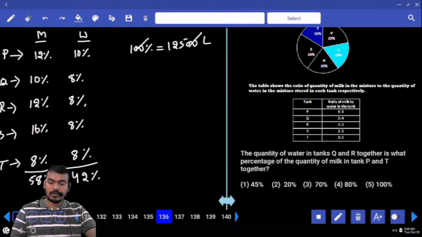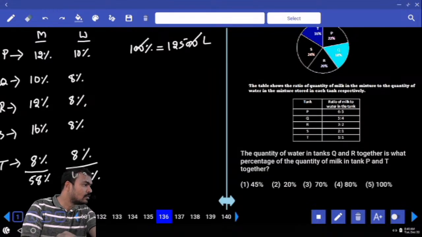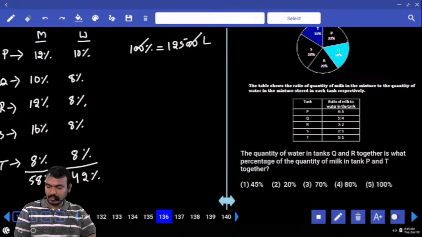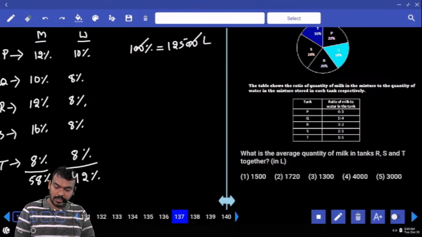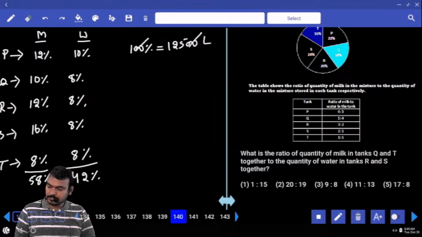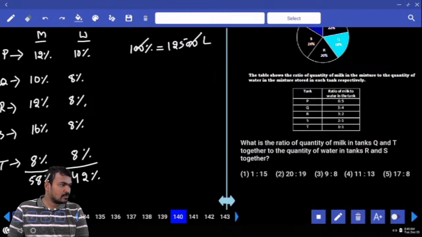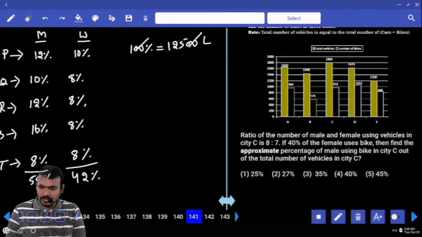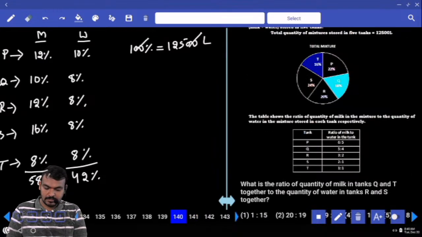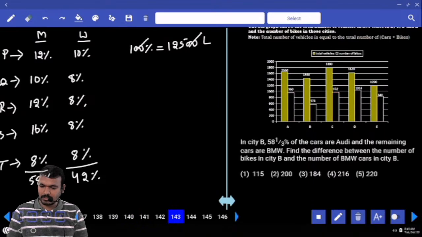What is the first question? The quantity of water in tanks Q and R together is what percentage of the quantity of milk in the tanks P and T together? Skip cheyala? 140. Question number 140 and 141. 140, 141. 143.